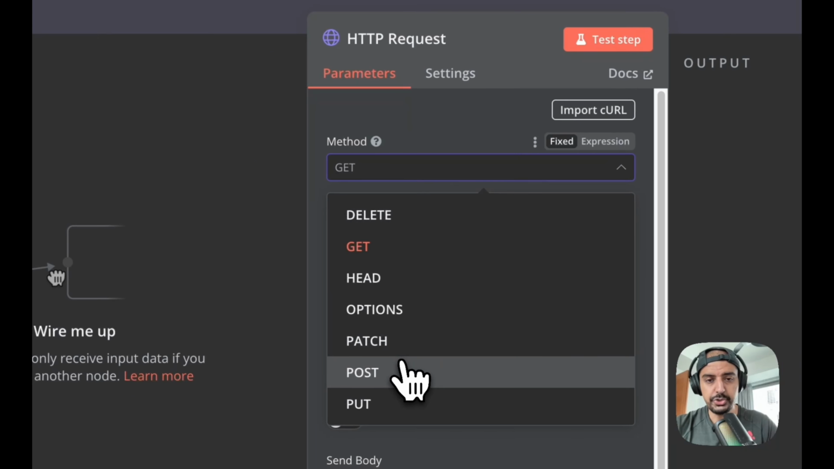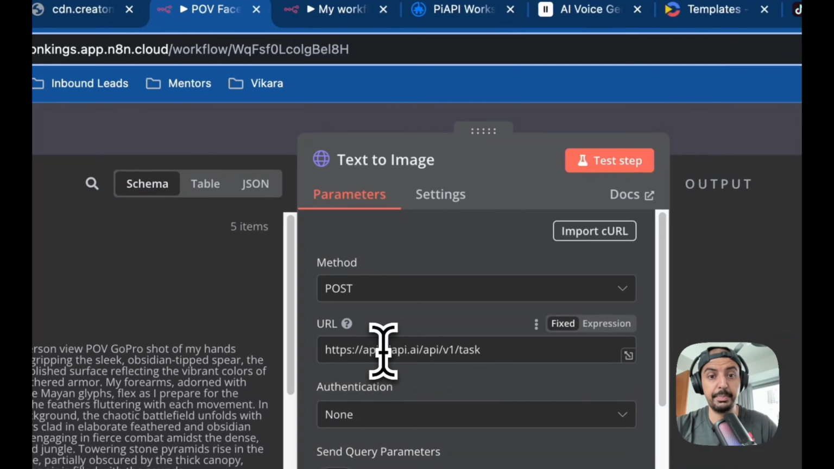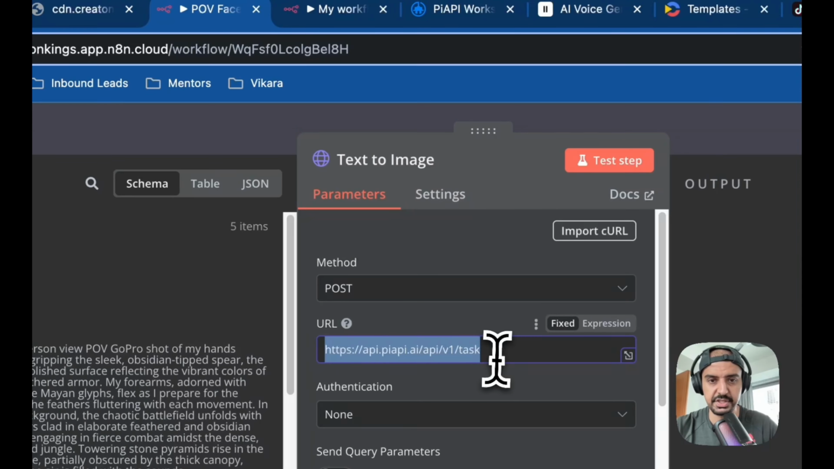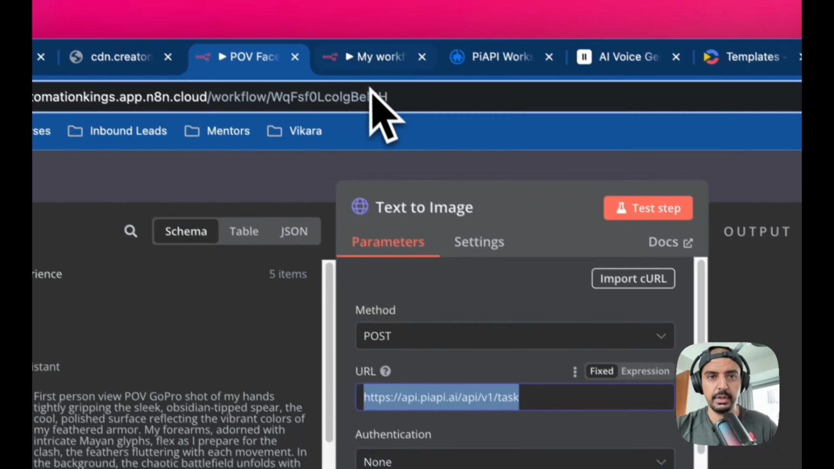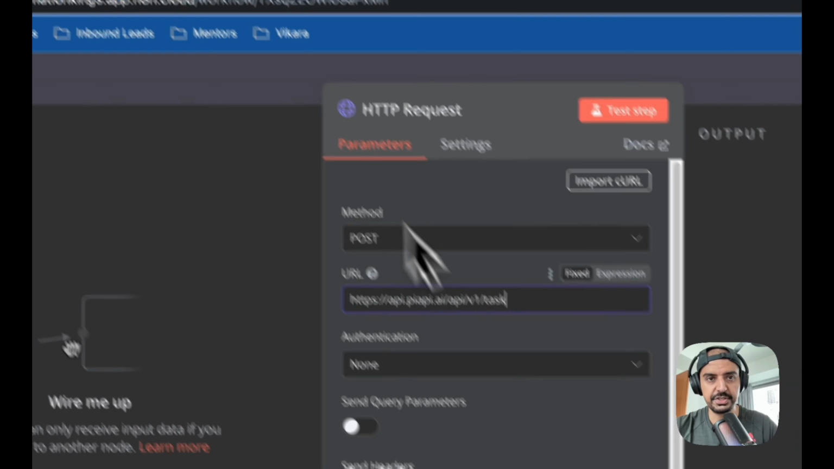Right, and we're going to change this to post. And then the service that we're going to use for this is called Pi API. Okay, so copy this URL. This is the URL for the endpoint inside of Pi API, and I'll show you exactly what that looks like in a sec. I'm just going to set this up first.